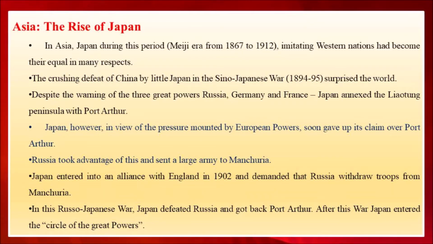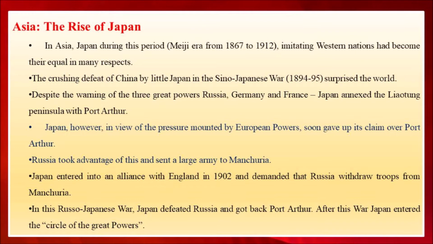Asia, the rise of Japan. In Asia, Japan started to grow silently. Japan during the period of the Meiji era from 1867 to 1912 wanted to imitate the Western nations and it started to colonize other countries. First, it fought with China and captured it. The war between Japan and China is called the Sino-Japanese War and it took place from 1894 to 1895.